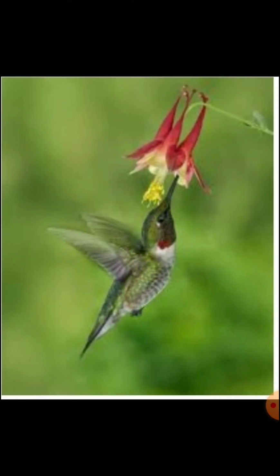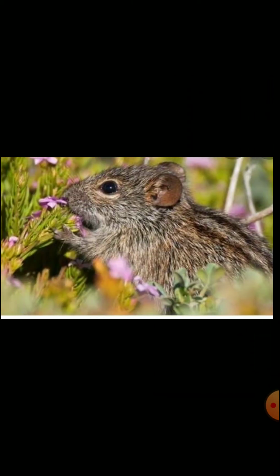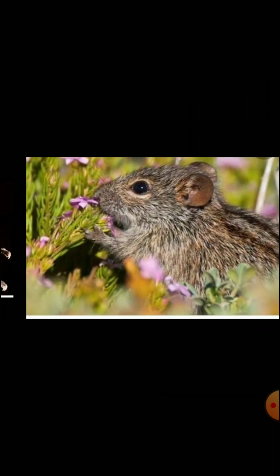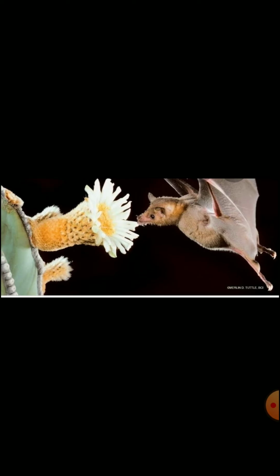Pollination is happening in nature with many animals and birds. Bird pollination is called ornithophily. Squirrels also pollinate. Bat pollination: bats pollinate night blooming flowers.